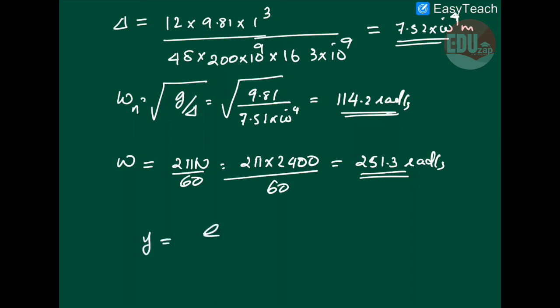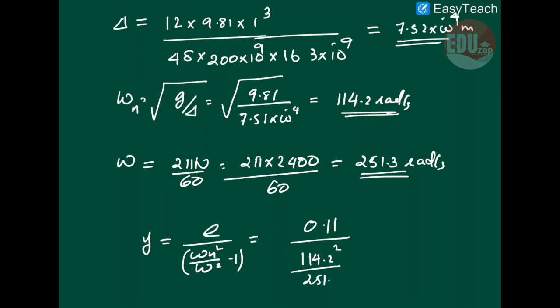So the steady state deflection you will get is e times omega n square by omega square minus 1, that is equal to 0.11, that's the eccentricity, then 114.2 whole square divided by 251.3 whole square minus 1.